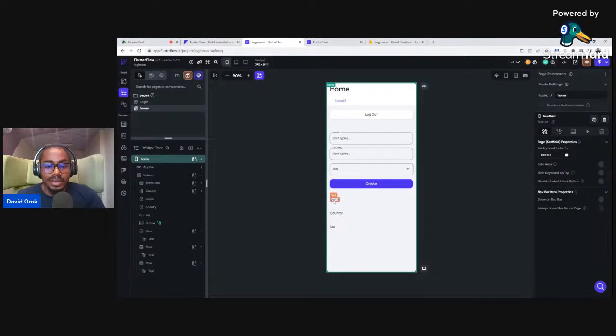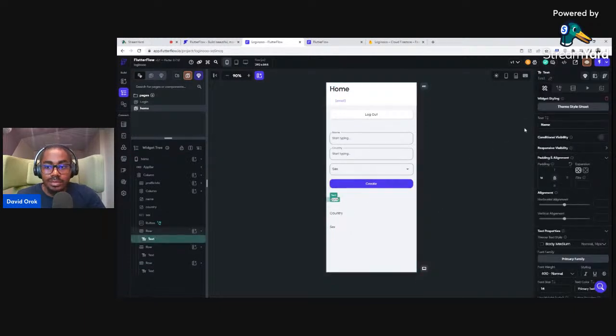So we can say this name here, you see name, we will just say let's go ahead and duplicate it. Control D to duplicate the name, because one will be a placeholder while one will be dynamic from the database. So here is just a normal text. So we'll put something here. And then here will be the normal country.